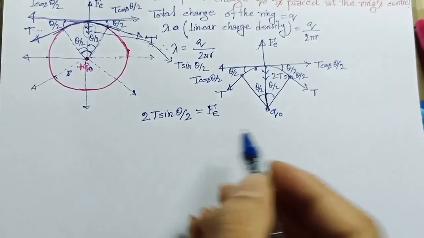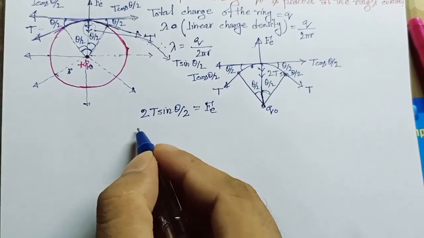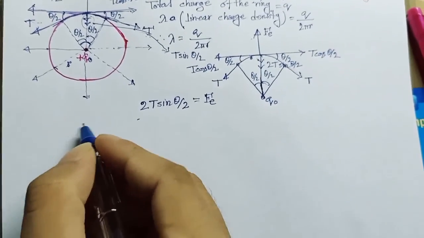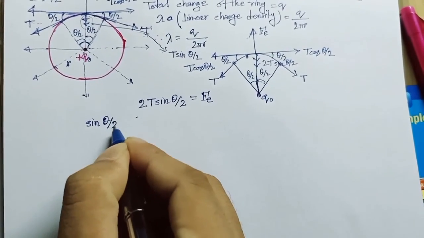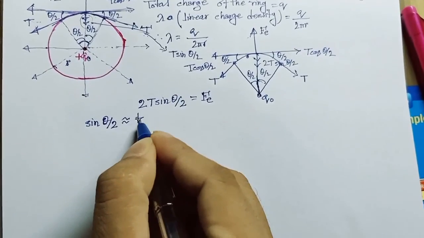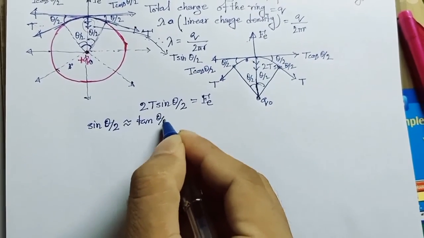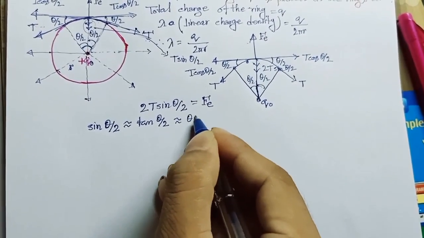Now if this angle is very small, then we can write sin(theta/2) approximately tan(theta/2), approximately theta divided by 2.